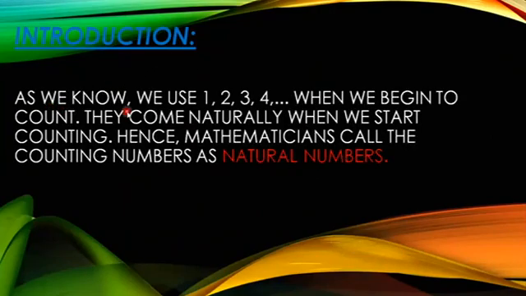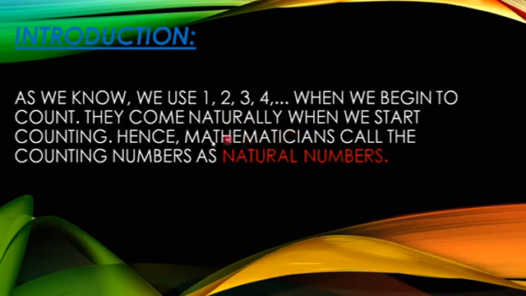Introduction. As we know, we use 1, 2, 3, 4, etc. when we begin to count. They come naturally when we start counting. Hence, mathematicians call the counting numbers natural numbers. So here you should understand what we mean by natural numbers. In our regular daily life, we use numbers like 1, 2, 3, 4, 5, 6, and so on. For counting or for anything, we use these numbers naturally. So it starts counting 1, 2, 3, 4, 5 like that.